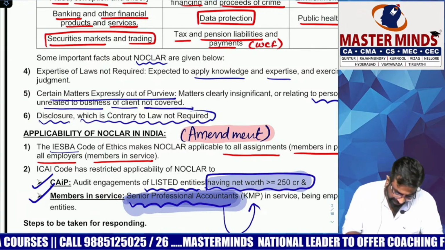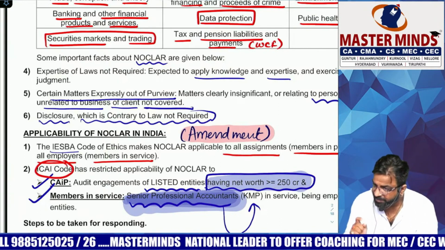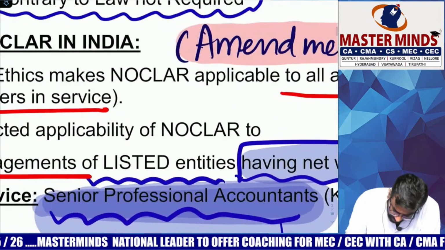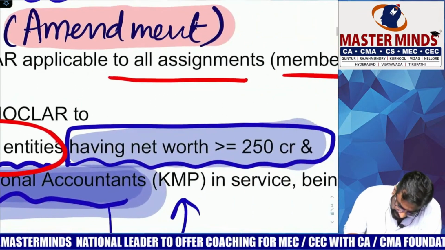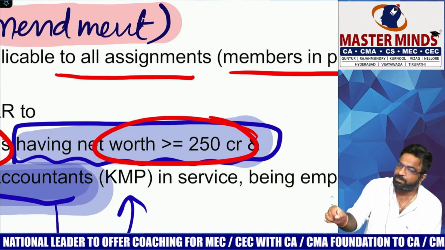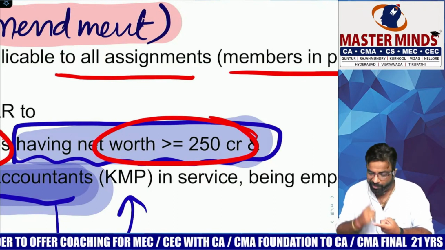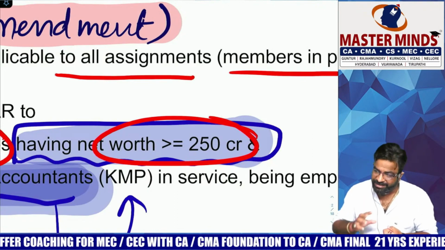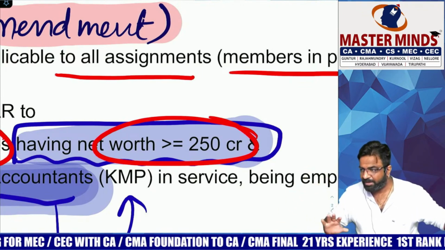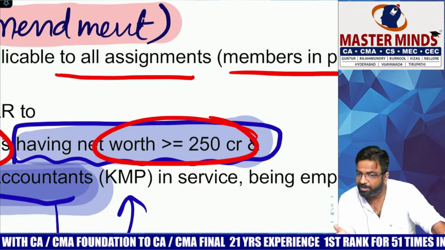In India, what does the ICAI code say? If you are a CA in practice, then Noclar is applicable only to those engagements relating to which entities? And that too if that listed entity has a net worth of 250 crores or more. First look at the filters. First of all, you are the auditor of which entities? Listed. That means unlisted is out of your box. If you are a CA in practice of an unlisted company and any of those things are happening, you are not covered under Noclar. You are covered only in case of listed.